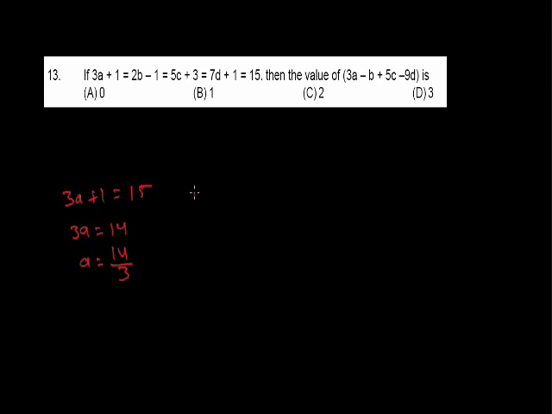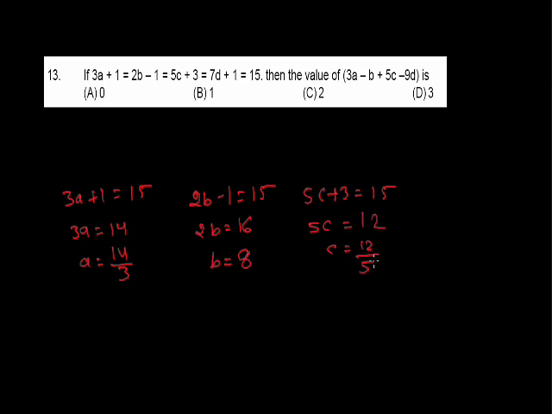Now by the second equation, 2b minus 1 equals to 15. Then 2b equals to 16. And we find that b equals to 8. By the third equation, we find that 5c plus 3 equals to 15, means 5c equals to 12 and c equals to 12 upon 5.